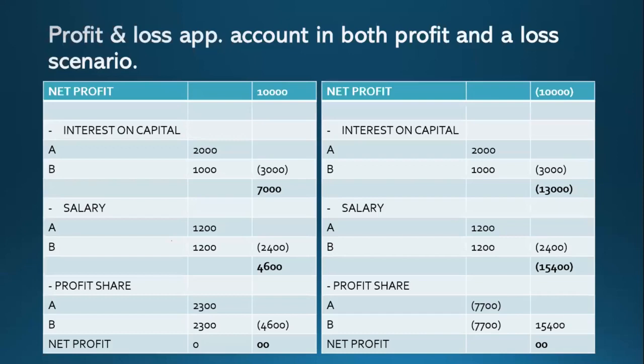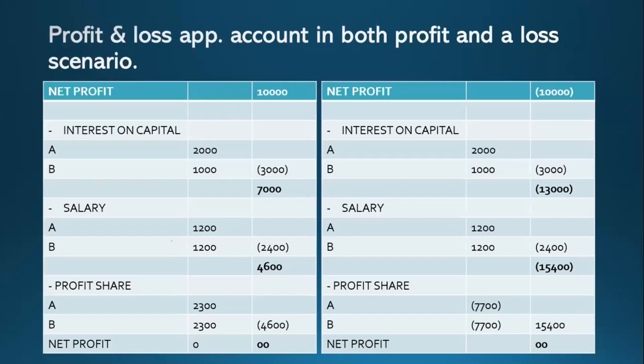Then when you deduct the salary, you add 2,400 again, and it will be minus 15,400. This is simple maths. That 15,400 should be shared equally among owners, so it will be 7,700 minus.